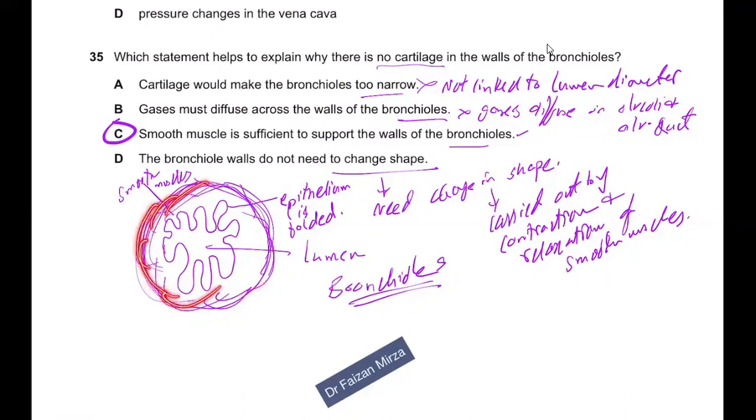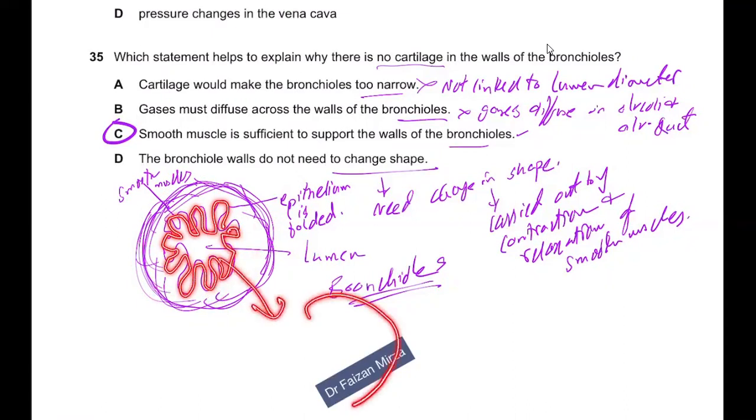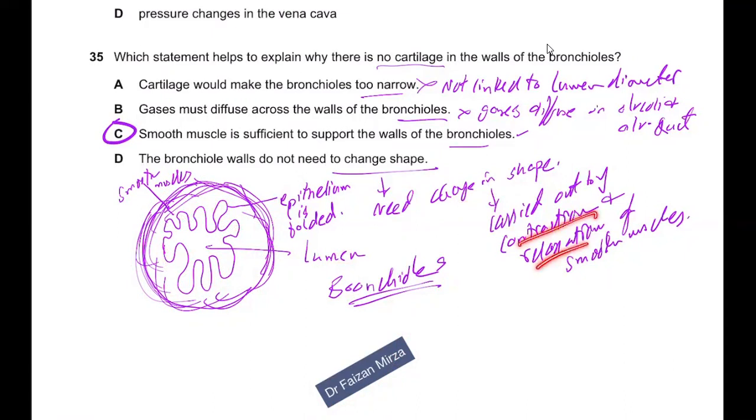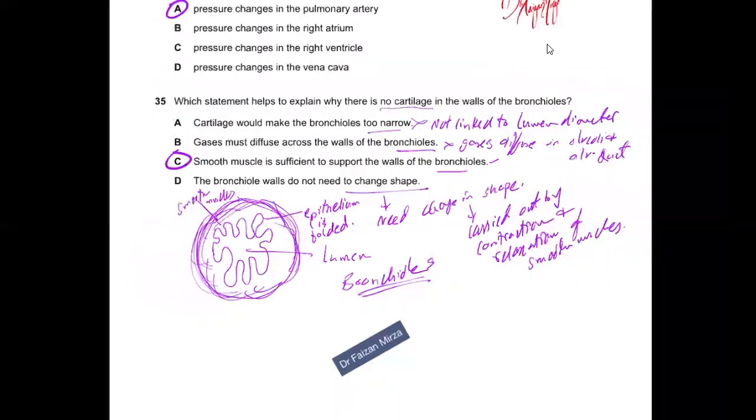There will be a lot of smooth muscle and elastic fibers around a bronchiole, and the lumen will have endothelial lining or epithelium which is folded. It will always be folded so that when it enlarges, it becomes unfolded to accommodate more air going through it. So it can allow change in shape. This can only occur if there's contraction and relaxation of smooth muscles present around the bronchiole. So yes, C is correct.